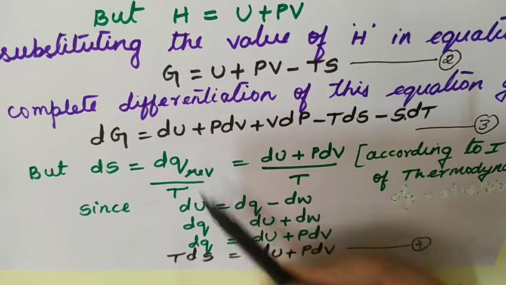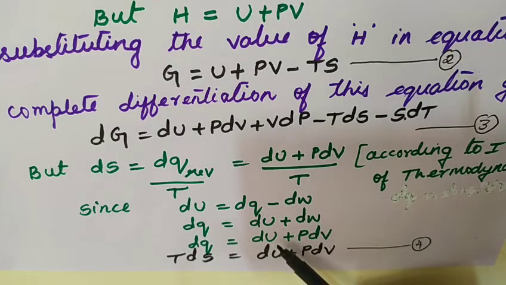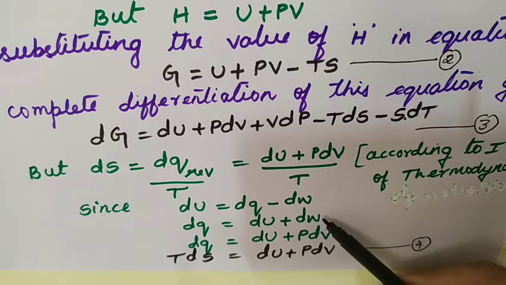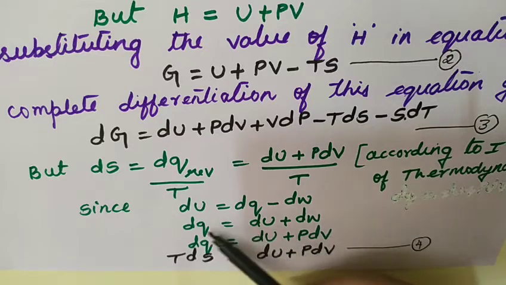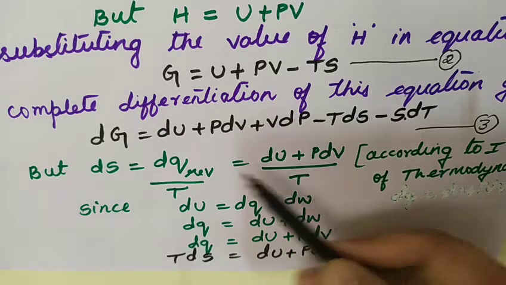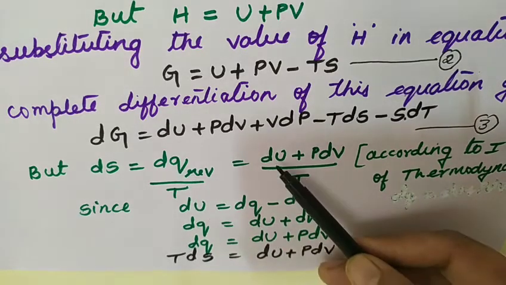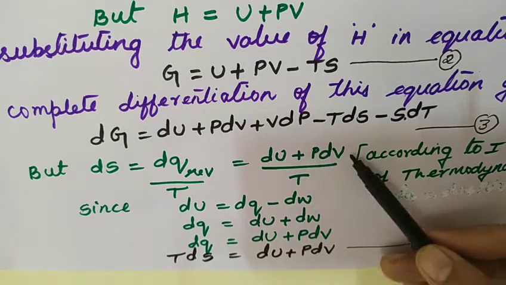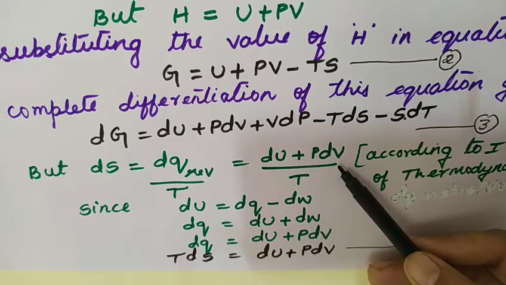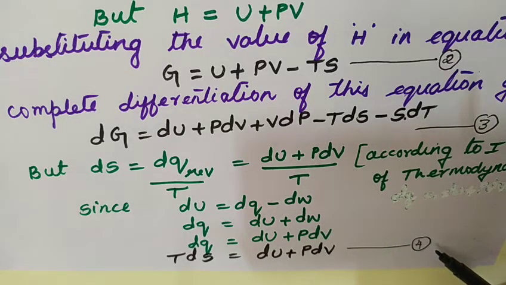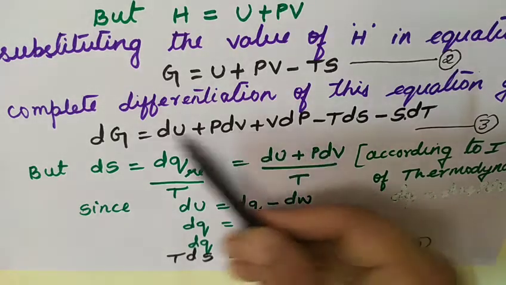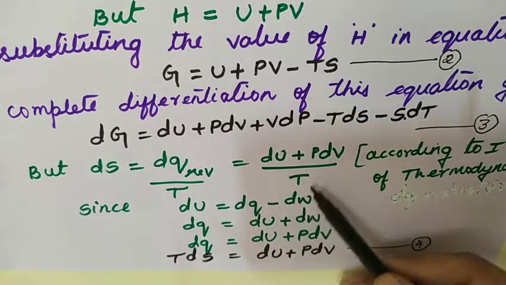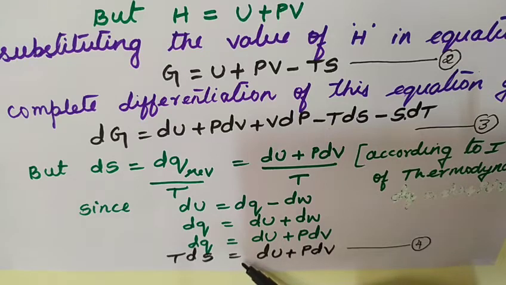Now in place of dw we have to substitute the expression P dV, since work is nothing but P dV. Substitute this expression in place of dq. Then we have dU plus P dV divided by T. If this expression is rearranged, T dS is equal to dU plus P dV.